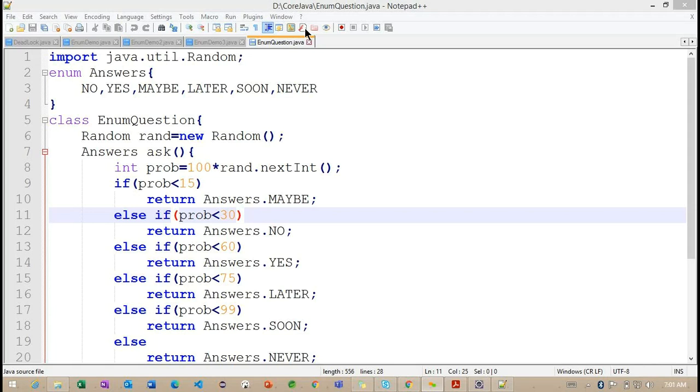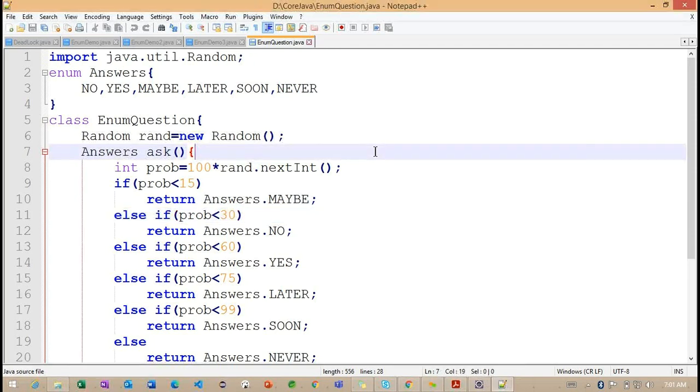Good morning, everyone. In the last class, we discussed enumerations. Today we are going to discuss another important concept called wrapper classes. As of now, we did not discuss the wrapper classes section.